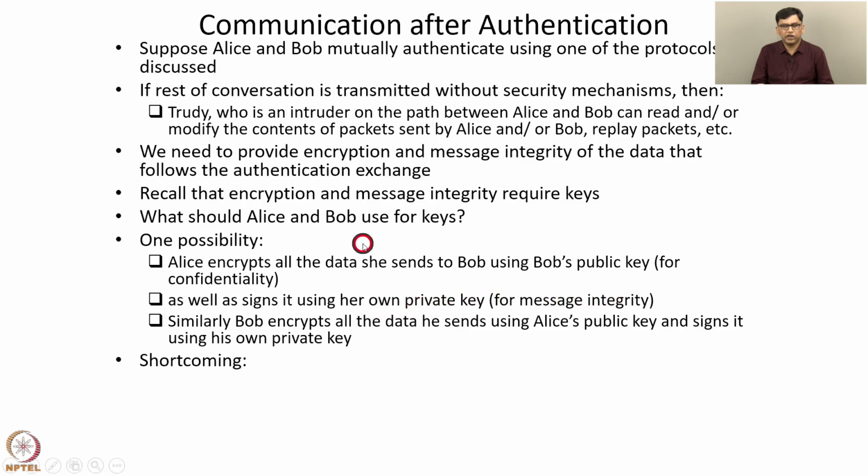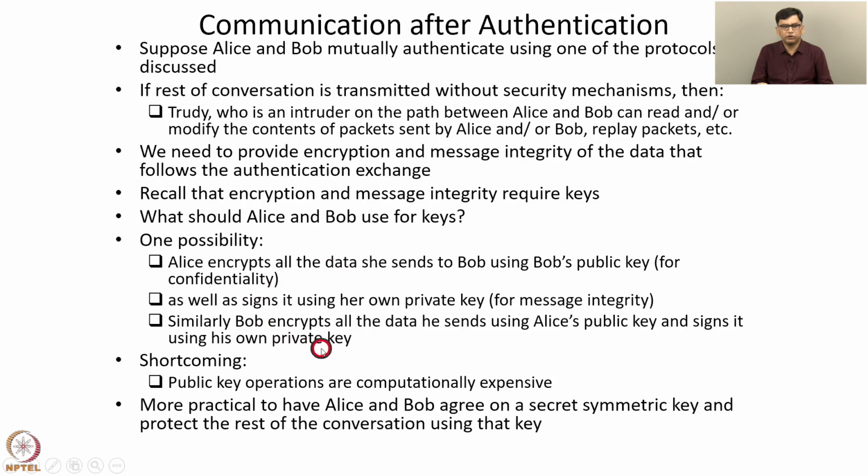So this assumes that Alice and Bob have private key, public key pairs. Besides, there is a shortcoming of this approach: public key operations are computationally expensive. After authentication, Alice and Bob may exchange a lot of messages. All these messages have to be encrypted, and their integrity has to be provided using public key techniques. So this is very computationally expensive. That's a shortcoming of this approach.